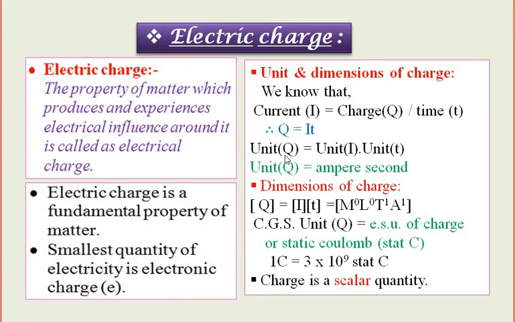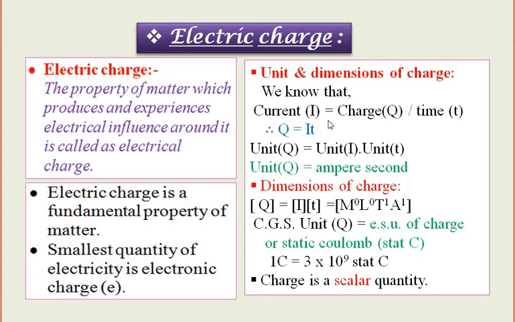Let us see what the unit and dimensions of the electric charge are. We know that current is the ratio of charge to time. Charge is denoted by Q and time is denoted by the letter small t.